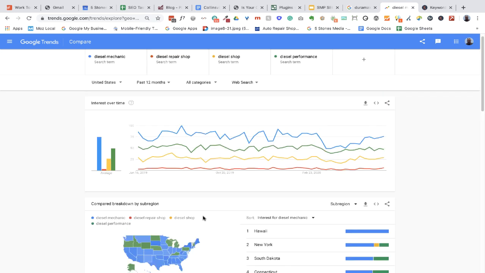Don't just optimize your website carelessly. Don't just pick random words to optimize for. Make sure that the words that you are optimizing for are the ones that people are searching for.